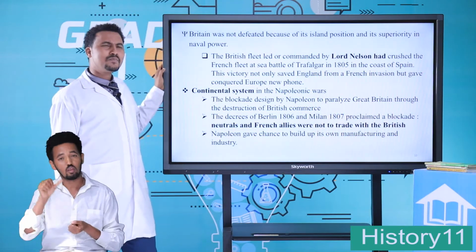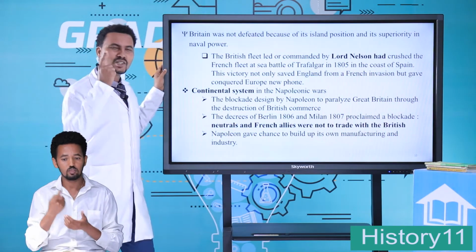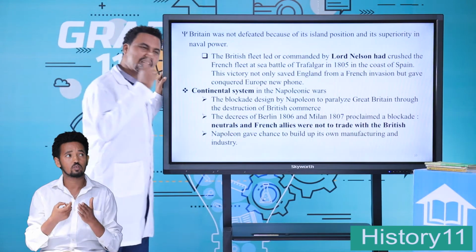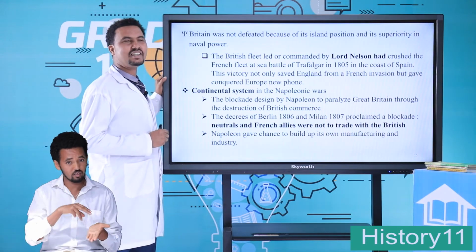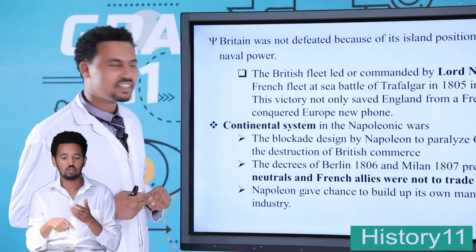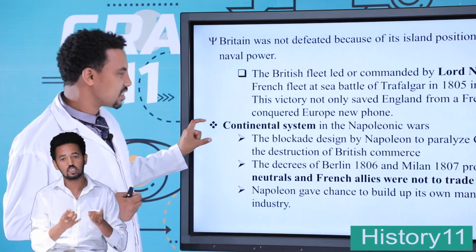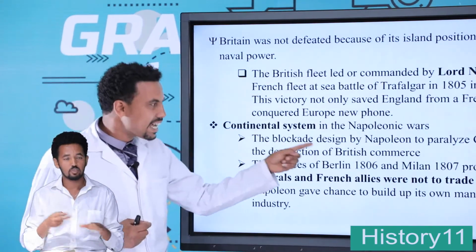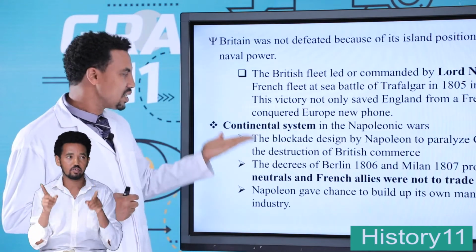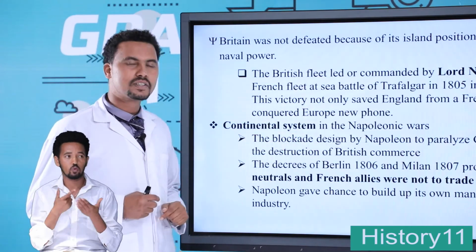What was the solution of Napoleon Bonaparte to struggle against Great Britain? Napoleon declared the Continental System. The Continental System means the blockade designed by Napoleon to paralyze Great Britain through the destruction of British commerce in the East.